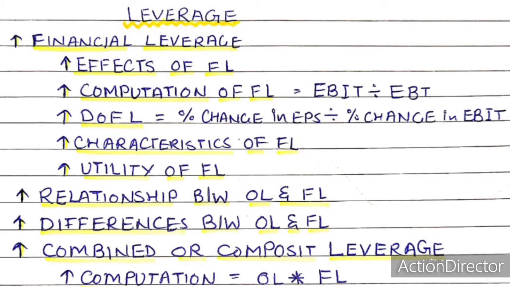Let's quickly understand the relationship between operating and financial leverage. There is a close relationship between operating leverage and financial leverage. Operating leverage is concerned with investment or acquisition of assets decisions, while financial leverage is associated with financing or capital structure decisions. The financial leverage represents the relationship between operating profits and return on equity, whereas the operating leverage denotes the relationship between operating profits and sales revenue. Operating leverage influences earnings before interest and tax, while financial leverage affects earnings after interest and tax.